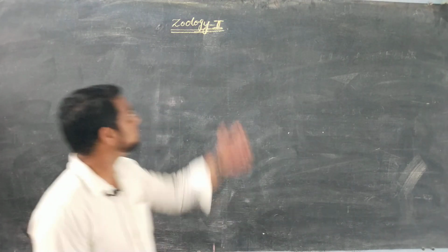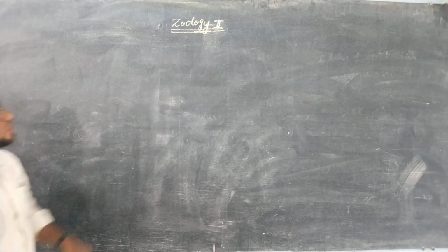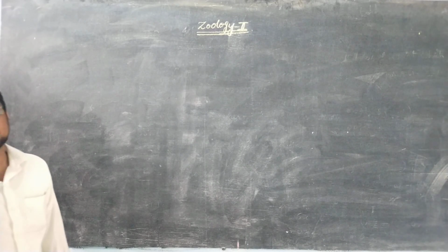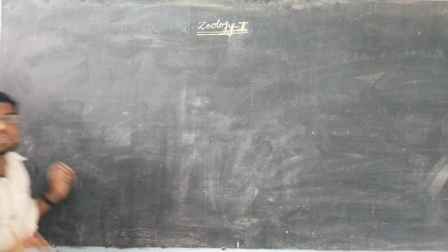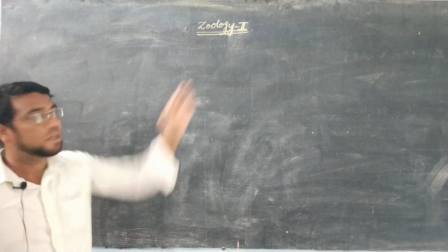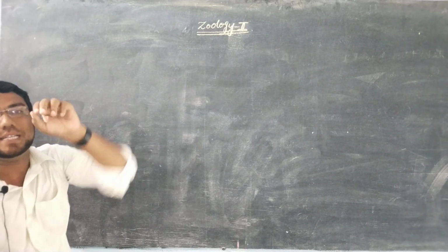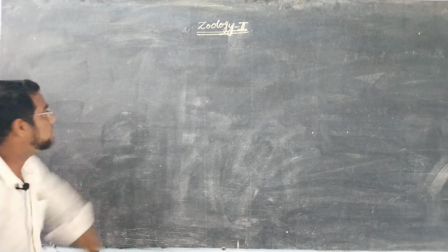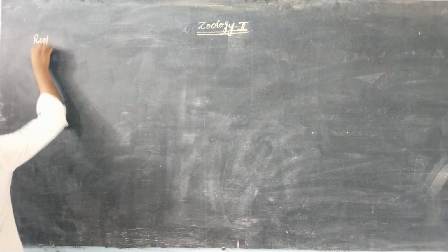Okay. So see here, dear second year students. So the first topic which is present in your syllabus, what is that? Actually in your syllabus you will have a total of 8 units, but due to this pandemic situation some of the topics are deleted. The first topic in your syllabus is the digestive system, and this year you will not have digestive system. The next topic in your syllabus is the respiratory system.